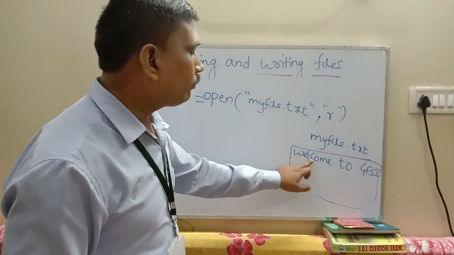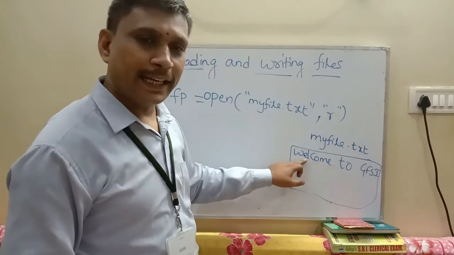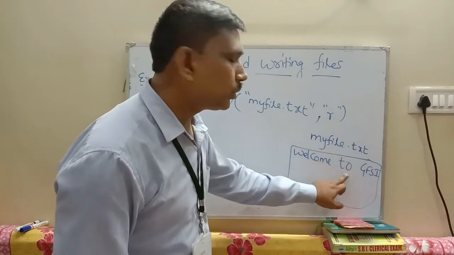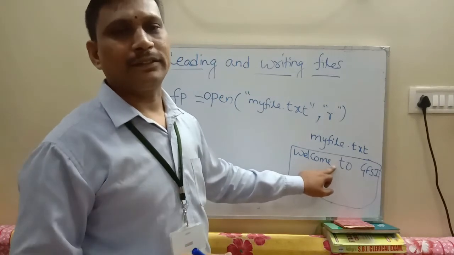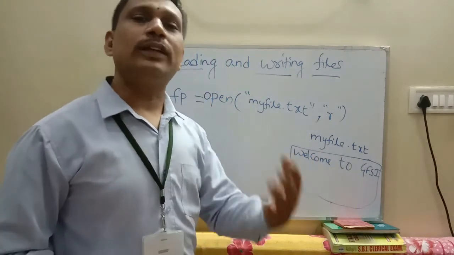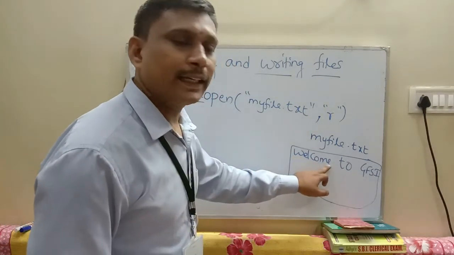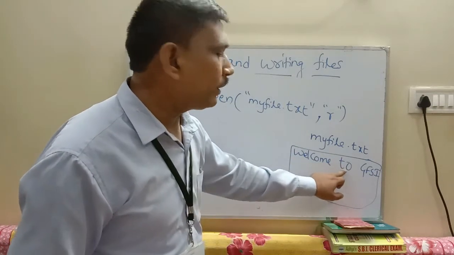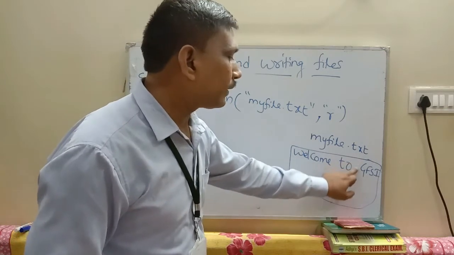1, 2, 3, 4, 5, 6, 7. The word welcome consists of 7 characters, meaning 7 bytes. Between welcome and to there is one space. One space is considered as one character or one byte, so space is also counted as one character or one byte. So total, welcome 7 characters, plus 1 space, that is 8 characters. Then 'to' has 2 characters, so 8 plus 2 is 10 characters, plus 1 space here.